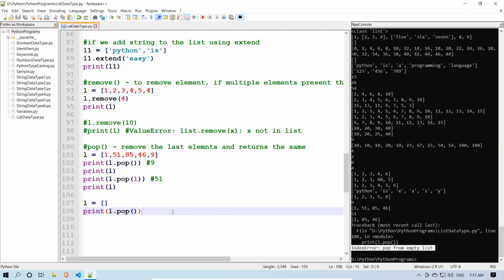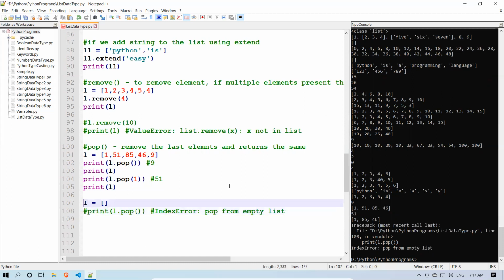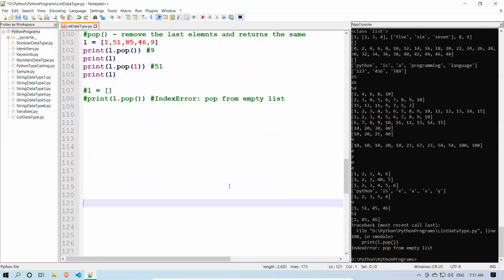Means you are doing a pop from the empty list. It is an index error. So pop from an empty list is not possible, and you'll get an error. So we'll see the remaining functions.